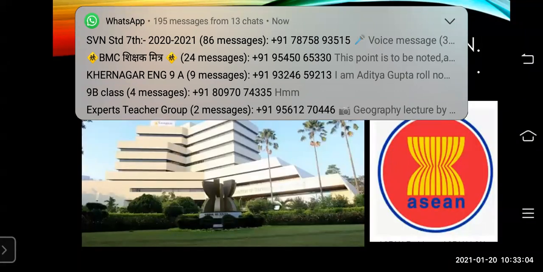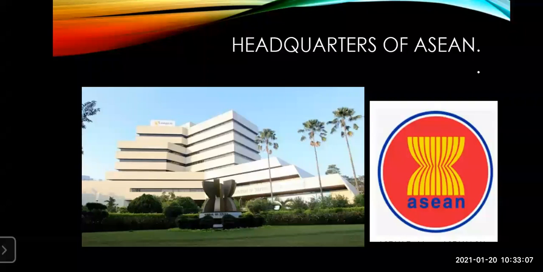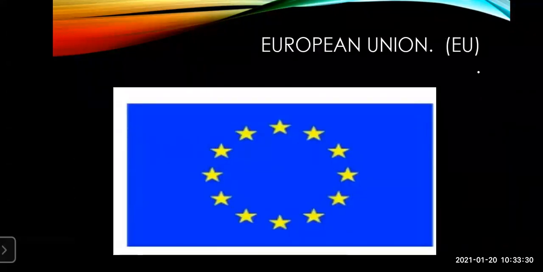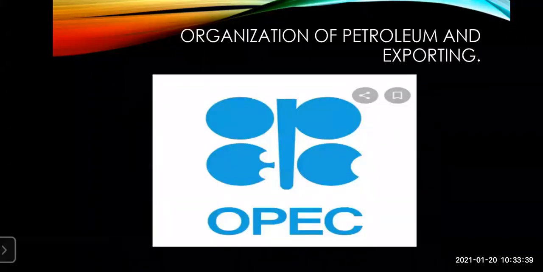In this, we have also seen ASEAN, whose headquarters is in Jakarta, Indonesia. Then we have also seen the World Trade Organization, whose headquarters is in Geneva, Switzerland. Then the European Union, EU, whose headquarters is in Brussels, Belgium. Then we have also seen the Organization of Petroleum Exporting Countries, whose headquarters is in Vienna, Austria.